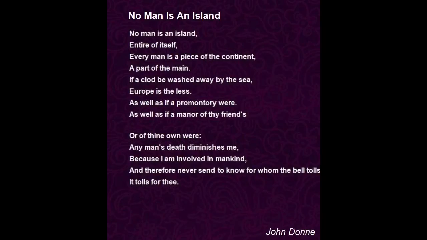So to start, about what the poem is about, the content. No Man is an Island is a short poem which connects human beings and states them as one. In the poem, the poet speaks about humanity, stating that a human being, when isolated from others, does not thrive. A human being living alone is like a person living on an isolated island. In order to be an island, a man would have to cut off and isolate himself from the rest of mankind. Man is born to live with others in his life. He cannot grow in isolation.